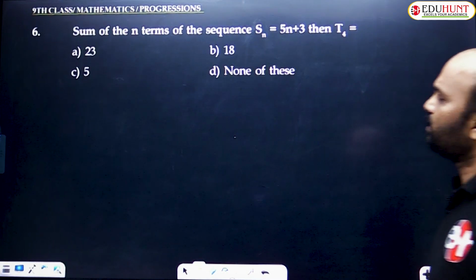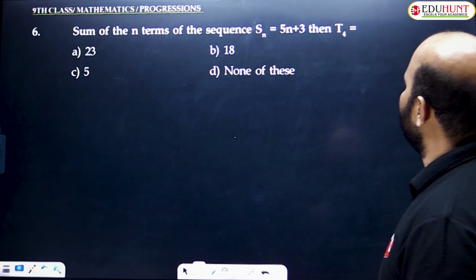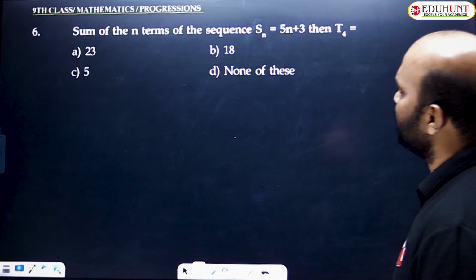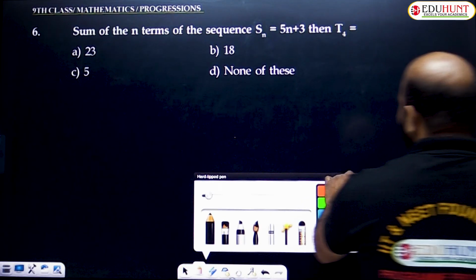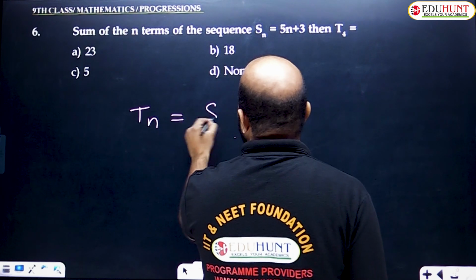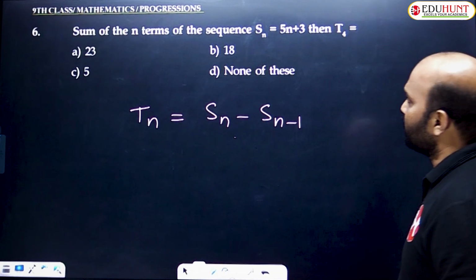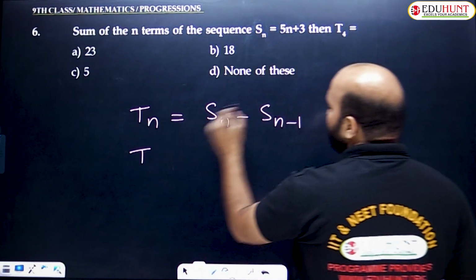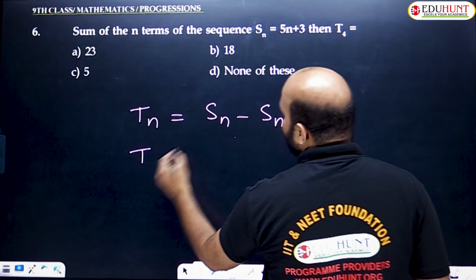Am I clear? Let's go to question number 6. The sum of the n terms of the sequence is Sn equals 5n plus 3, but what am I asking? T4. So the T4 value is asked. Option A 23, option B 18, option C 5, option D none of these. So clearly we need to notice that the formula is already given: Tn equals Sn minus Sn minus 1. What is the formula? Tn equals Sn minus Sn minus 1. I already told you that formula in the fundamental concept of progressions. So the question asks for T4.